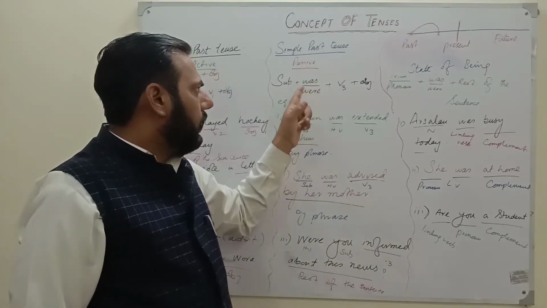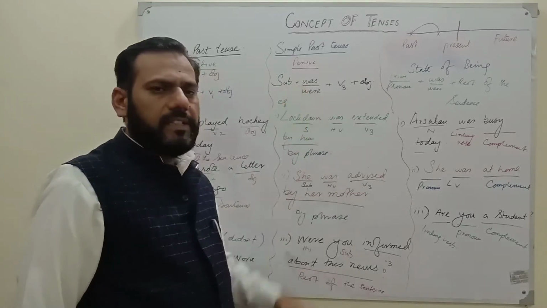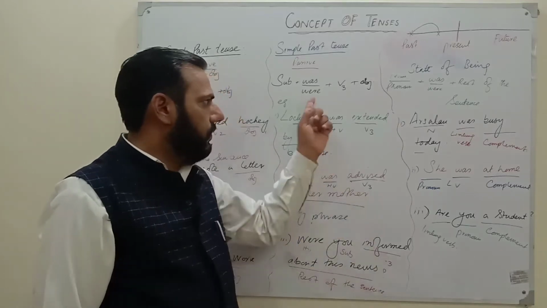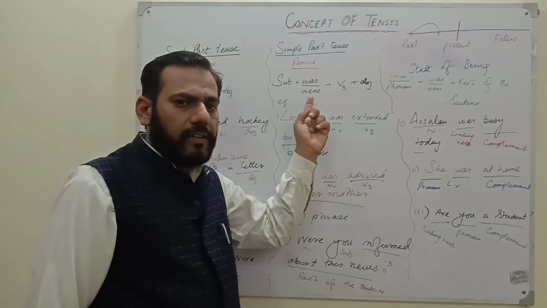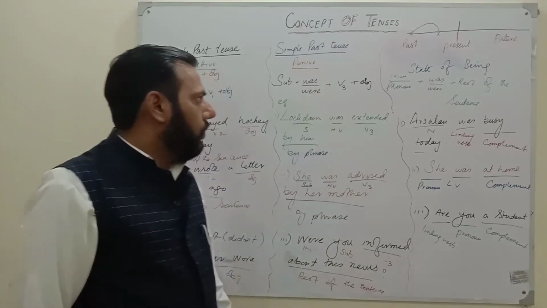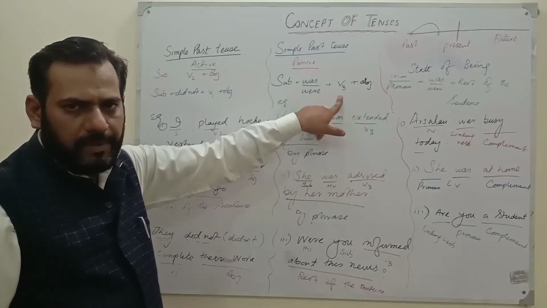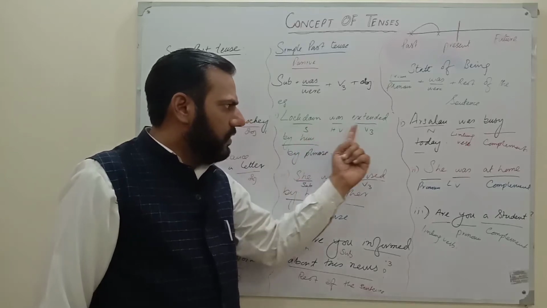Okay, students. According to the agreement of the subject, we use was with he, she, it, and singular, and I, whereas were is used with you, they, and plural. So the third form is the past participle. So whenever you see was and the third form, this is called simple past passivized. Now look at the example. Lockdown was extended.